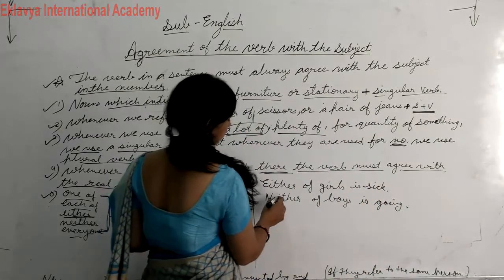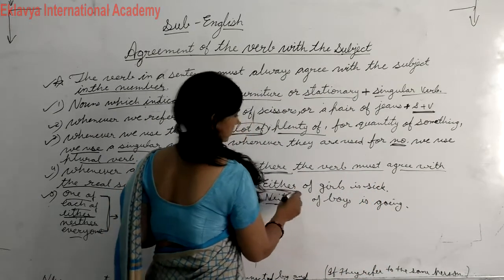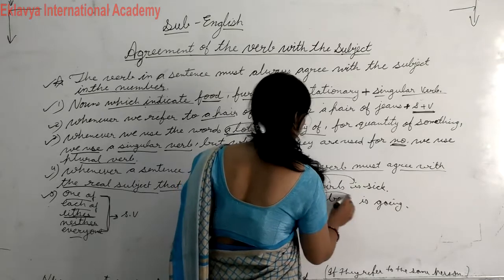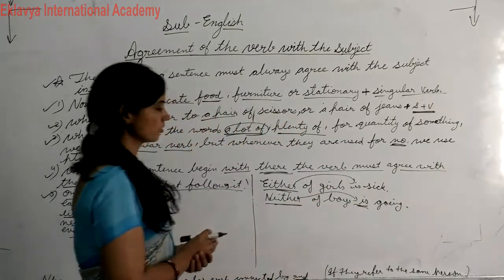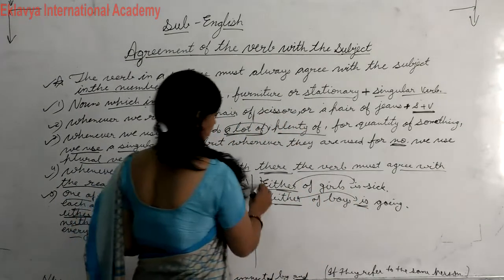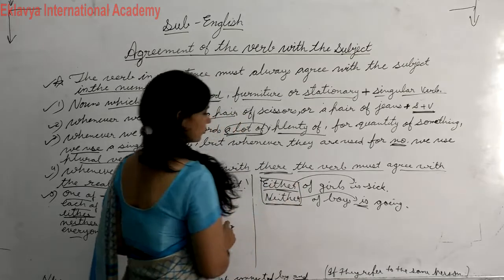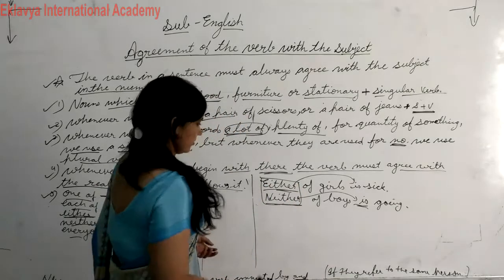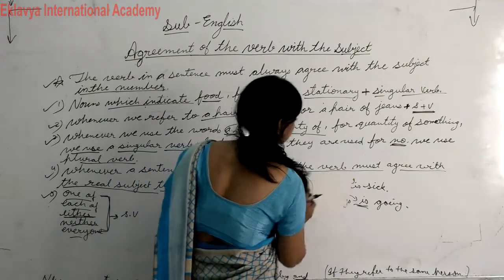Okay, here you can check neither or either, these are taking only singular verb. So remember always they will take only singular verb when these are used like this.